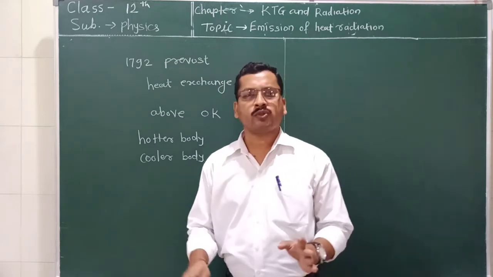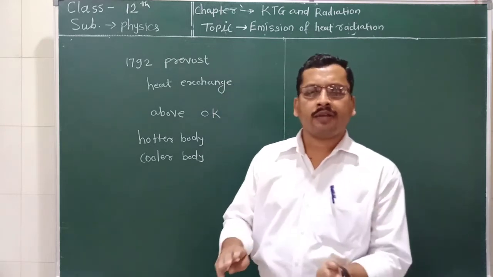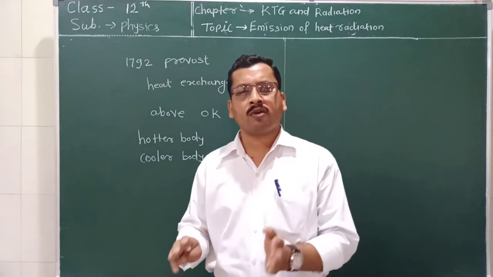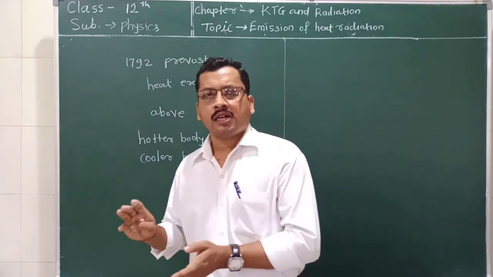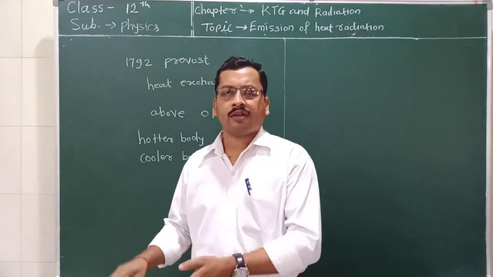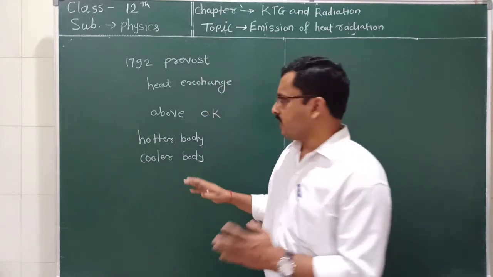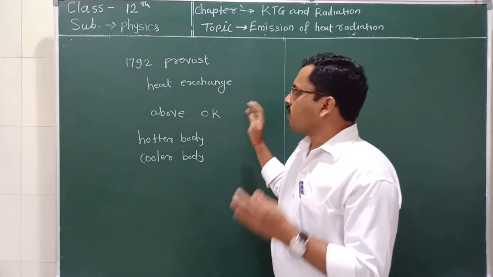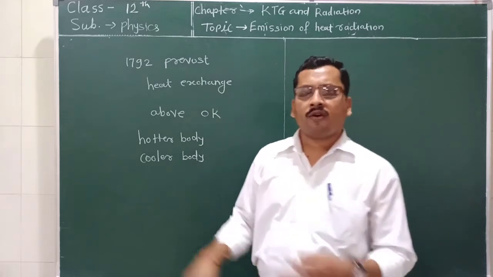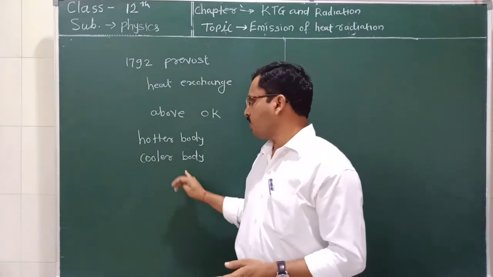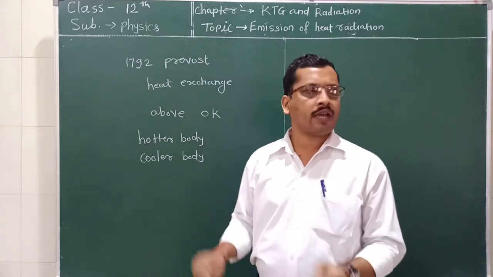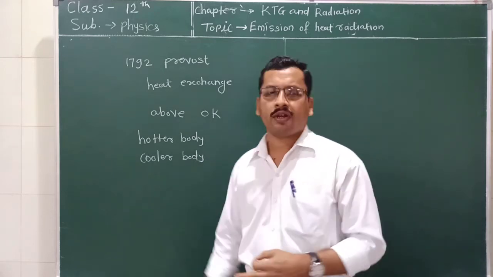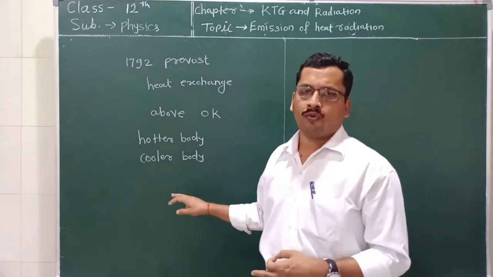And also a white body, which reflects most of the radiation, is a poorer emitter, and vice versa. So we can say that according to Prevost's theory of heat exchange, a hotter body radiates heat at a higher rate and a cooler body radiates at a lower rate.